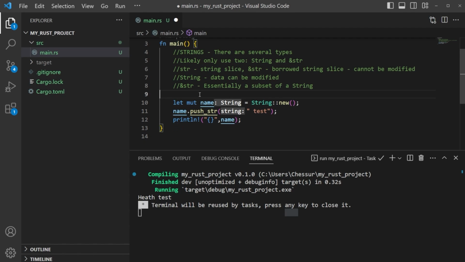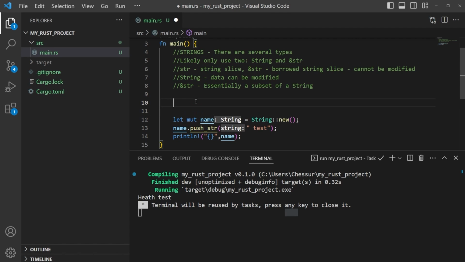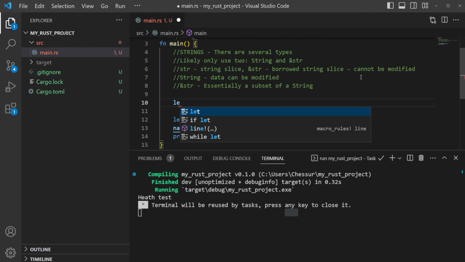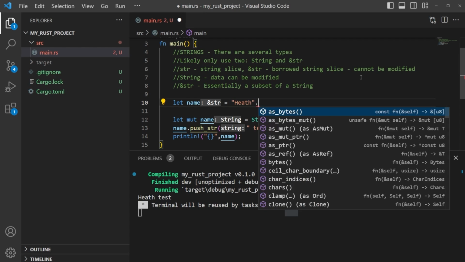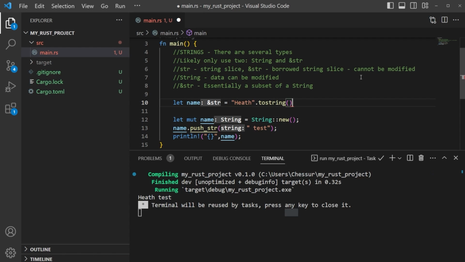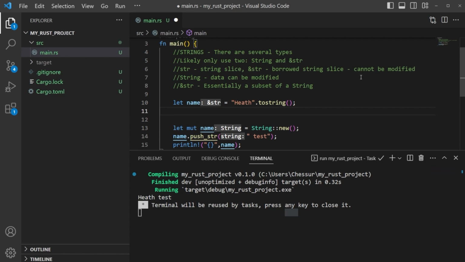I'm going to give you a couple other ways to create a string really quick. We're not going to play with this too much, but I just wanted to show you this. You saw us define a variable here, a mutable string, and we just said, hey, it's going to be a string. We didn't give it any value, any data inside, and that's okay. Now, if we wanted to create a string, we could do that in other ways, and we can provide data. Like we could say let name equal Heath, and then use a method and say to string, like this. That will convert it to a string.